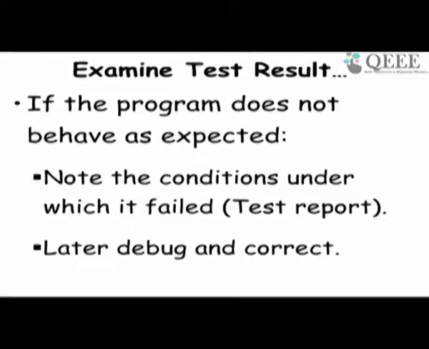So normally after you execute a test case, you would observe it, and if it doesn't match with what it's supposed to do, then you note down the conditions under which it failed, the conditions under which you gave the input, and you prepare a test report. This test report is later used for debugging and then correcting the error.